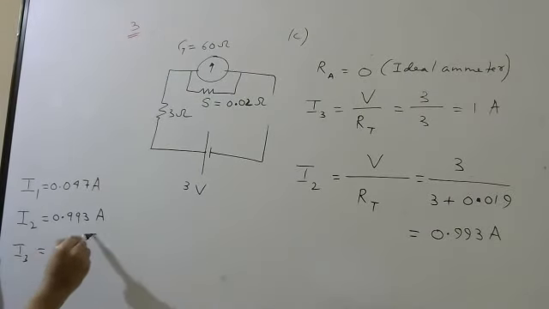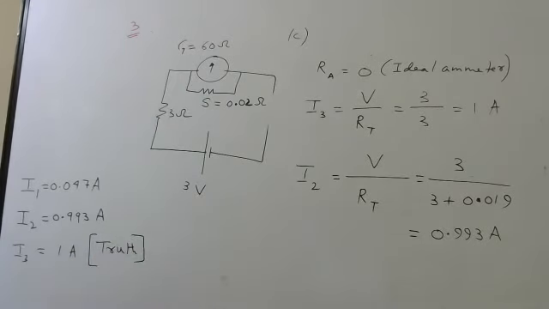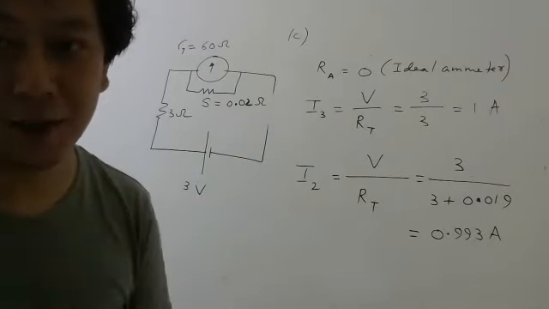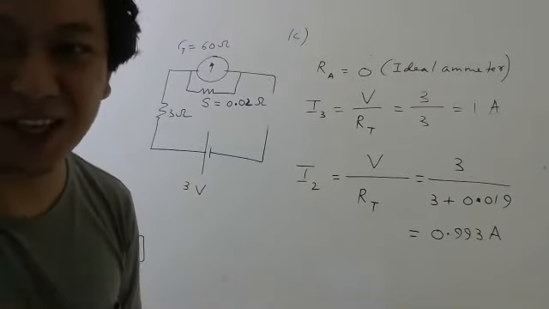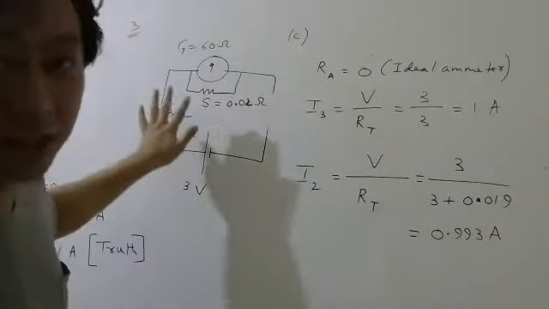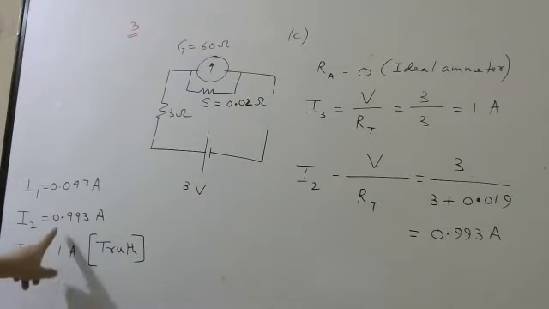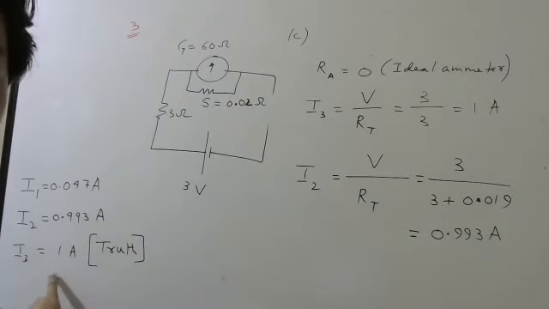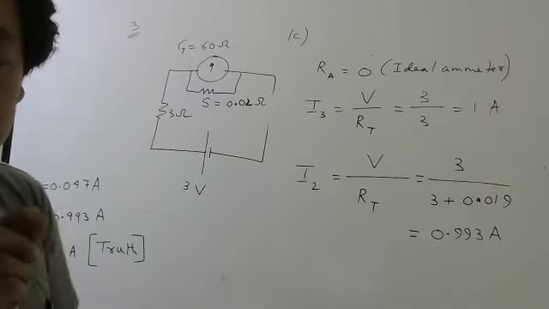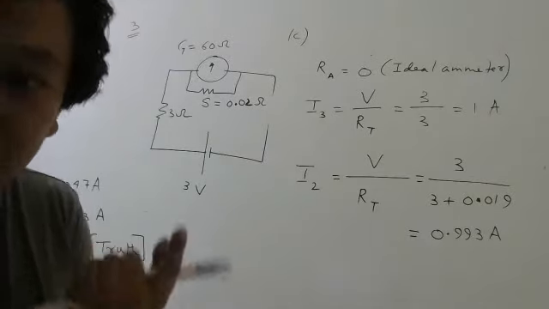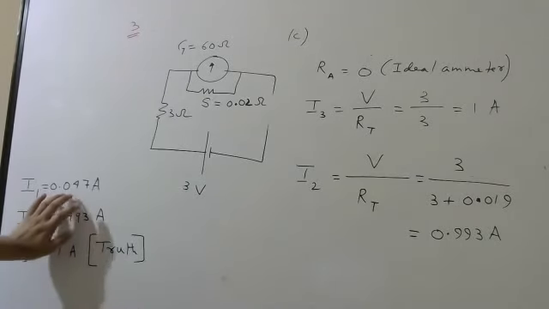1 ampere. Now, what is the truth? This is the truth. Truth means actually in the circuit, the ammeter's job is just to measure the current, not to change the current. So when this ammeter is not there, 1 ampere is flowing. That is the truth. But in the second case, you got an answer very close to this. Yes or no? Your answer is very close. In fact, if your ammeter's precision is not very good, you will be measuring 1 ampere only. So this is very close to the truth, but this is very far.